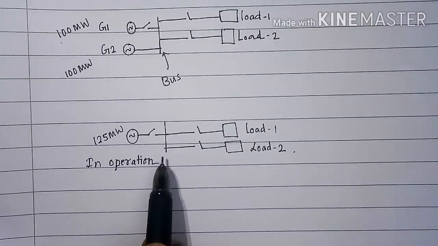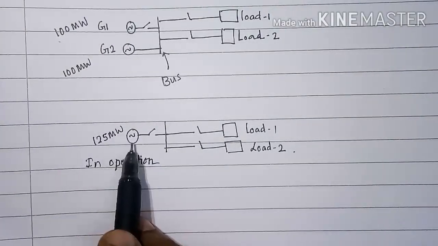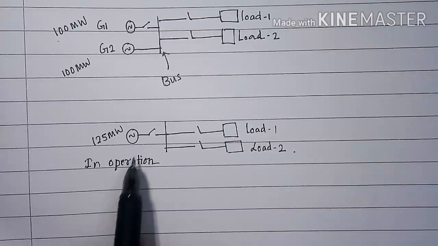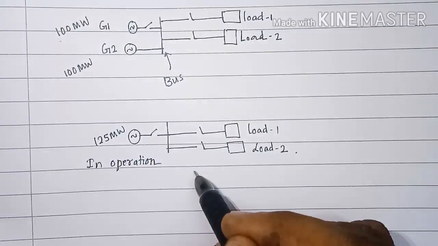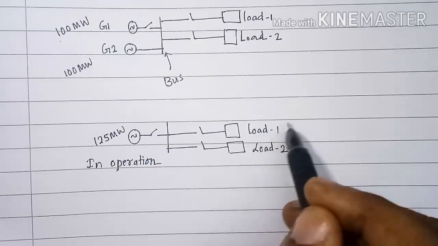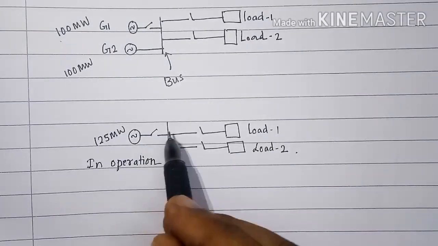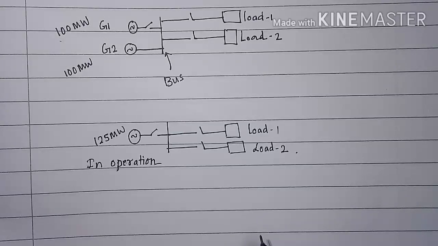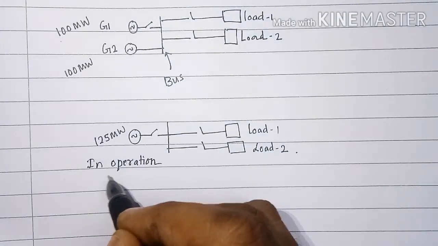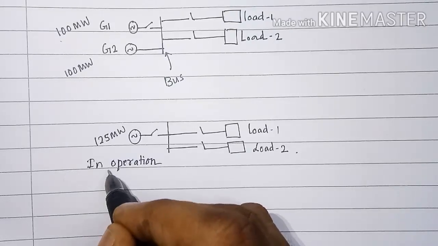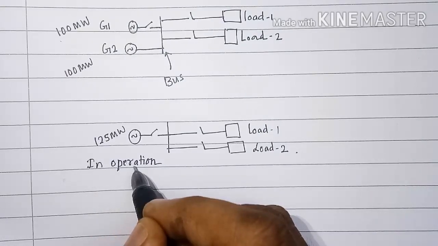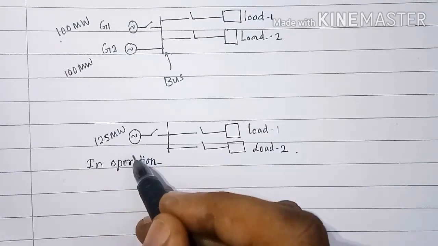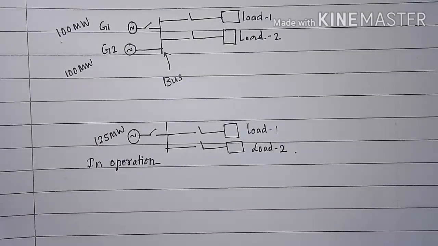Now let us consider another system wherein 125 megawatt generator is kept in operation, but it is not connected to the bus. So even if you close the load switches here, the load will not be supplied at all because generator is not connected to the bus bar. But the generator is in operation. Because it is in operation, 125 megawatt is called as hot reserve.